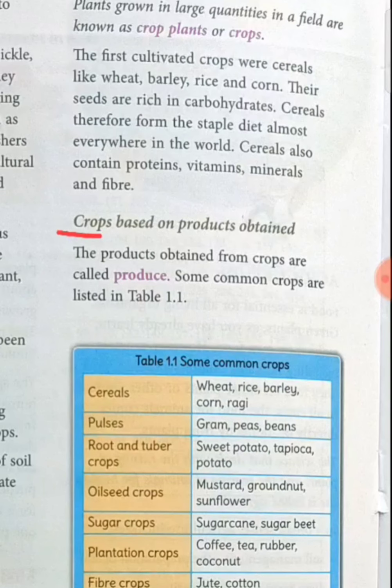Now, crops based on product. See, crops are classified in many ways. This is one more classification of crops. How? Based on the product obtained.